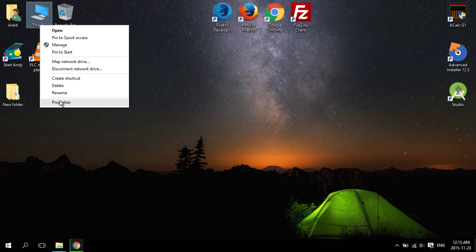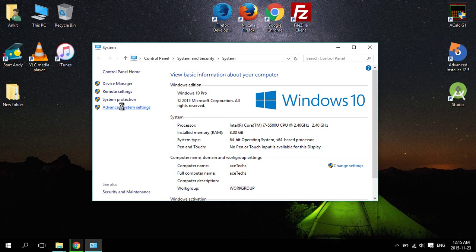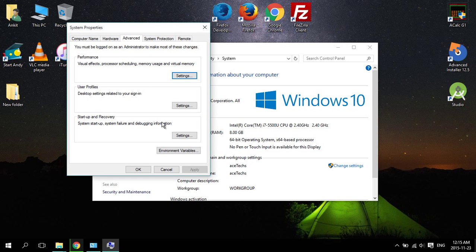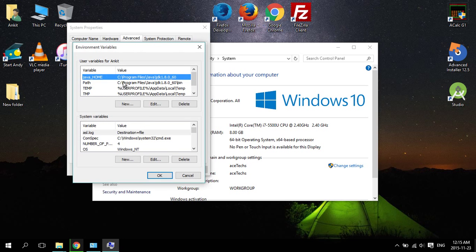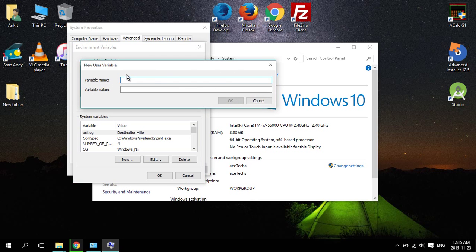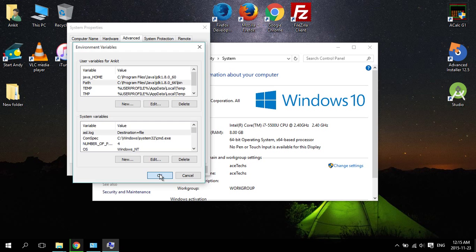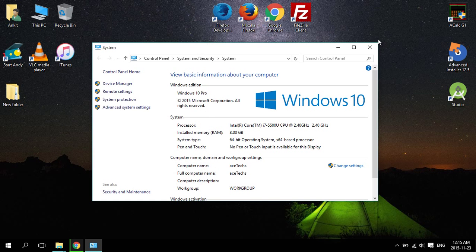go on to system properties, click on advanced system settings and choose environment variables under this advanced tab. And now we need to create a new environment variable. So I'm going to delete my existing one and click new and then type path and paste the address which we just copied. Click OK, OK, and OK.